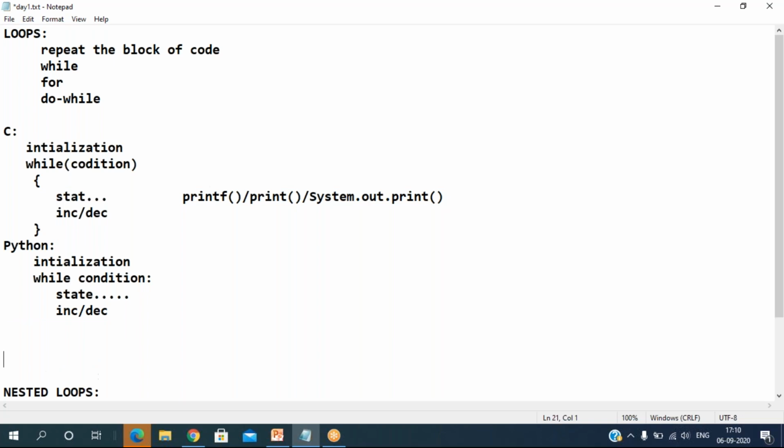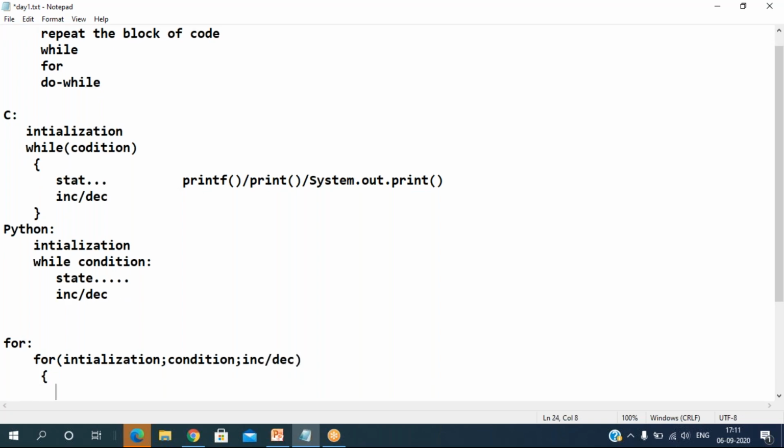In the same way, let's go for the for loop. What is the syntax for this one? We start with for, then initialization, condition, and also the increment or decrement, and here we put the open and closing braces. These may be statements; we can write any number of statements here.